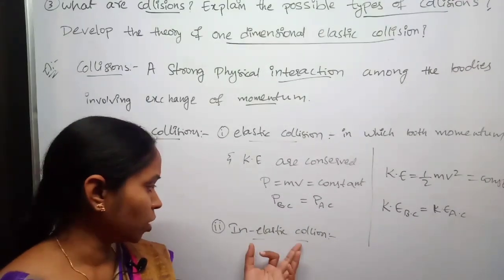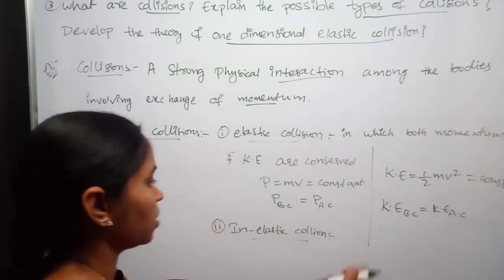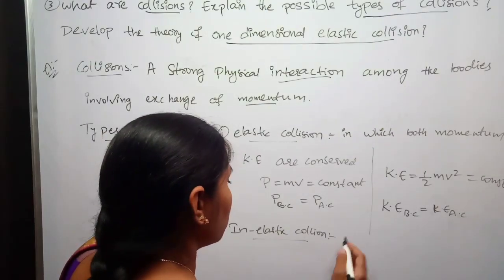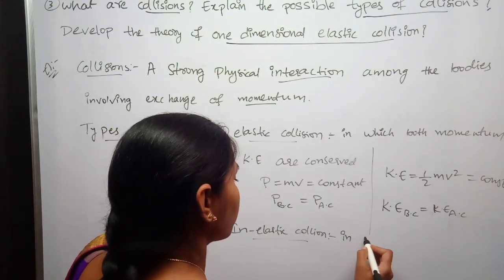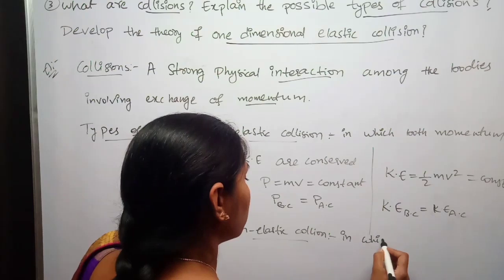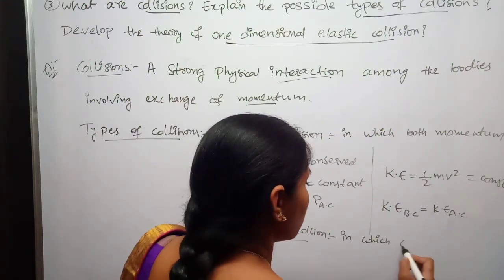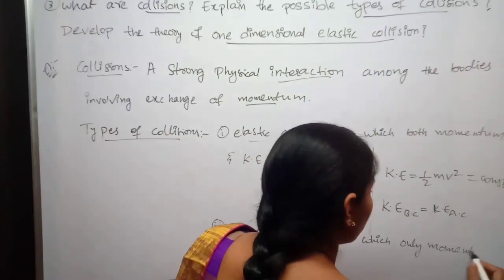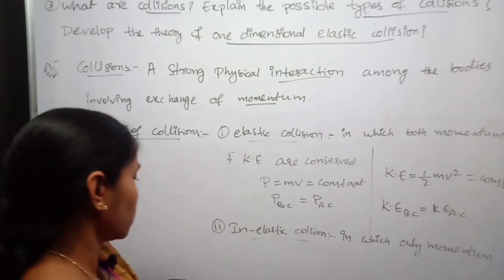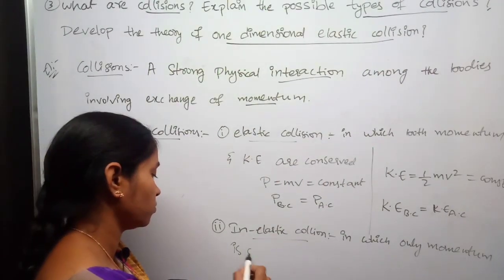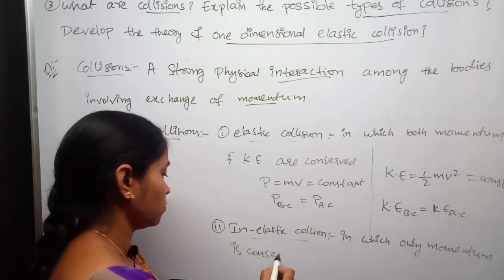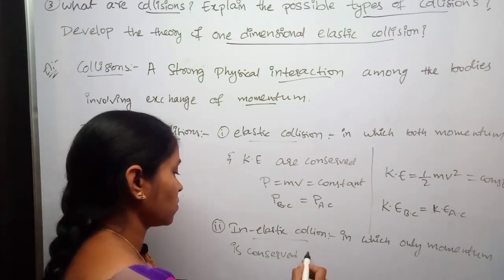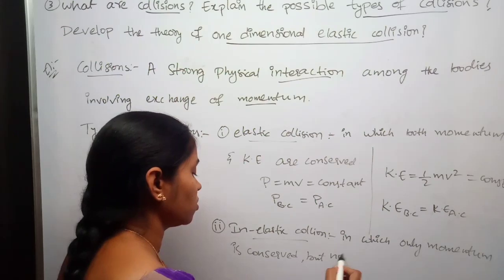And coming to inelastic collision, it is the collision in which only momentum is conserved, but not kinetic energy.